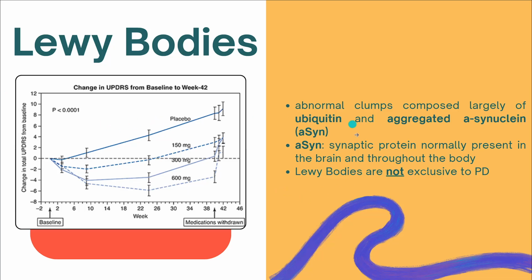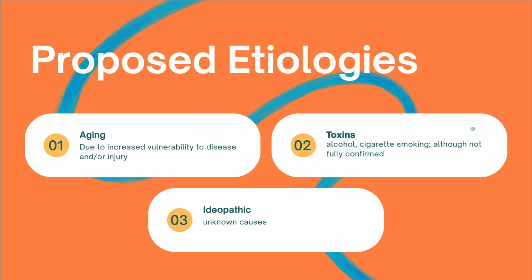So let's move on. Let's go to etiologies. Honestly, there is no concrete, absolute cause of what really brings about Parkinson's. So we only have proposed etiologies, proposed causes. Number one is aging, due to increased vulnerability to disease and injury.